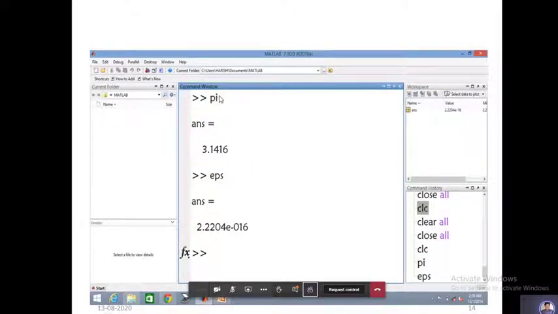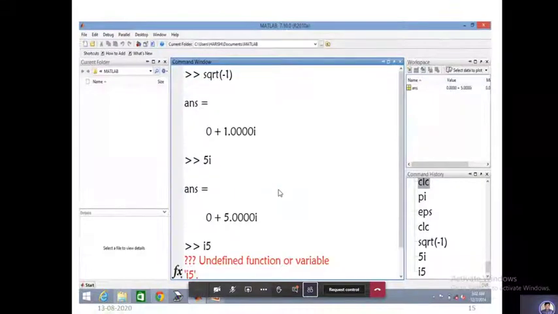This is what I have said already, that is pi, epsilon. And coming to square root of minus 1, what do you write generally? I. It is also taken as I, shown as 0 plus 1 I. If you write phi I, it will accept this one. But when you write I phi, it doesn't accept. Why? Because this I should appear later. It will not understand I phi. If you want to write I into phi, I asterisk phi, then only it will understand. If not, it will not understand. Is it clear?